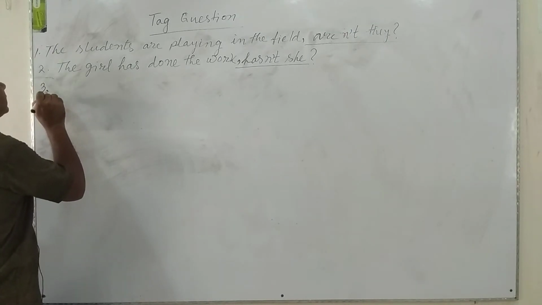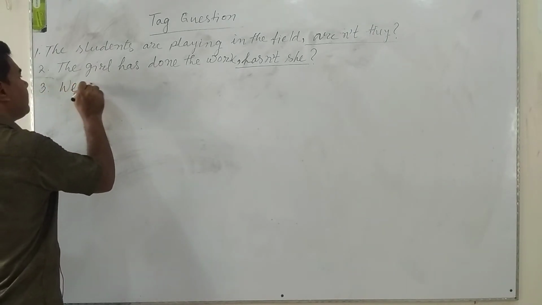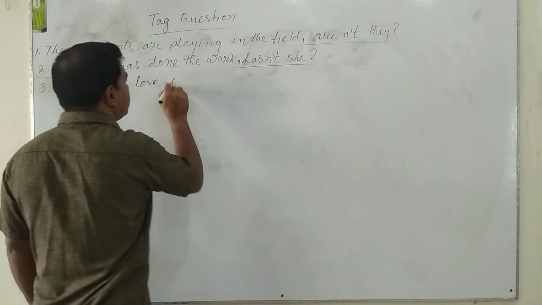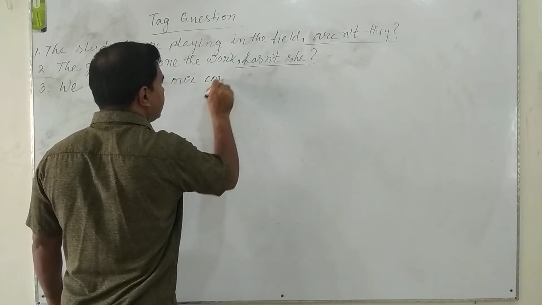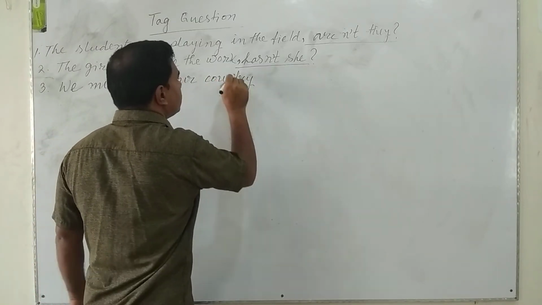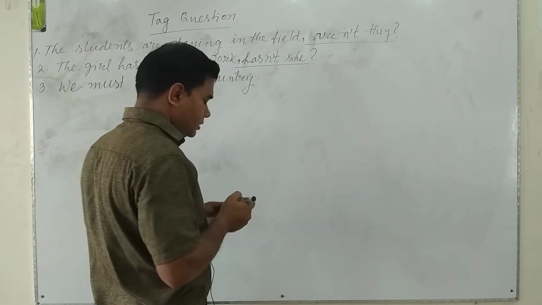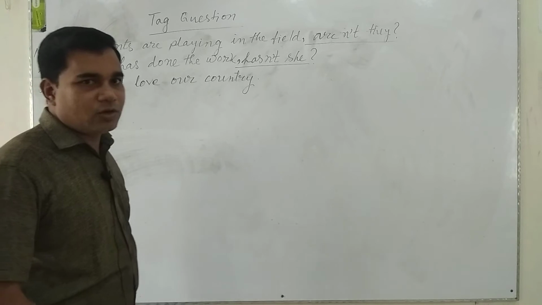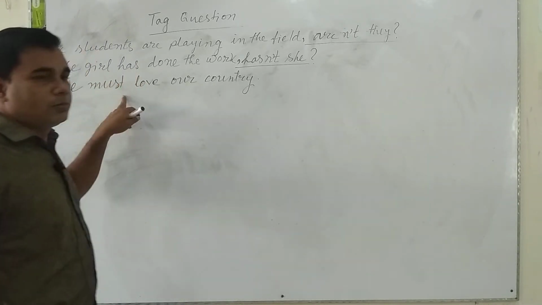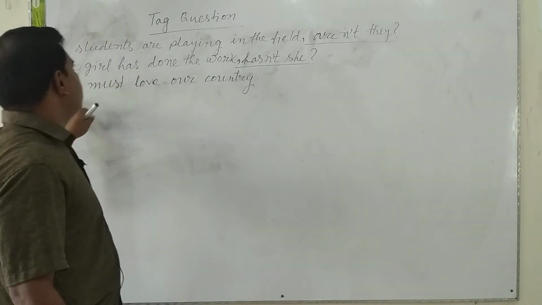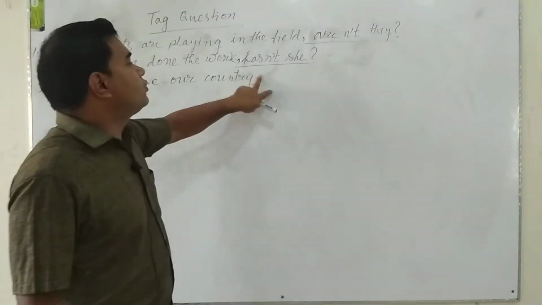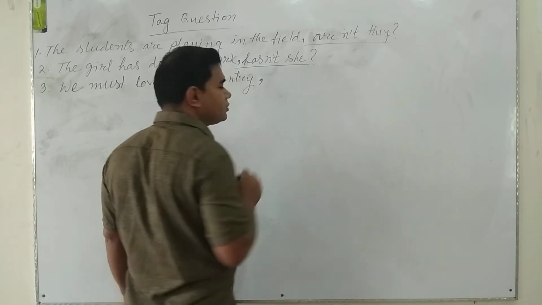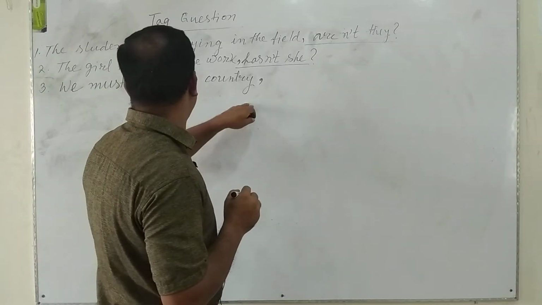Let's notice another example. We must love our country. Dear student, what is auxiliary verb here or operator here? It is must. So we have to omit the full stop first, then use a comma at the end of the sentence.